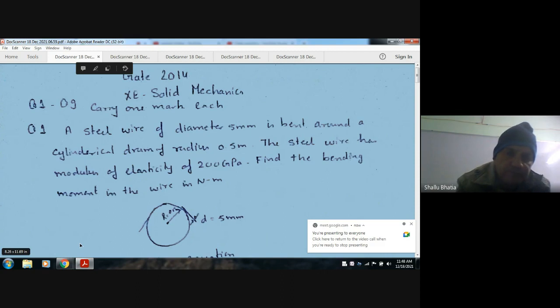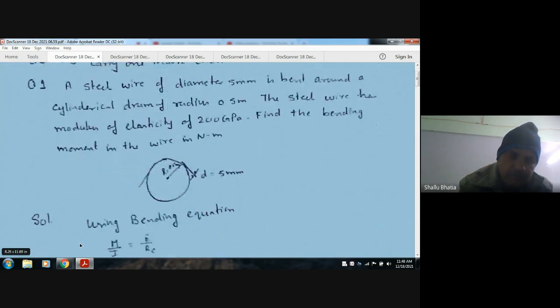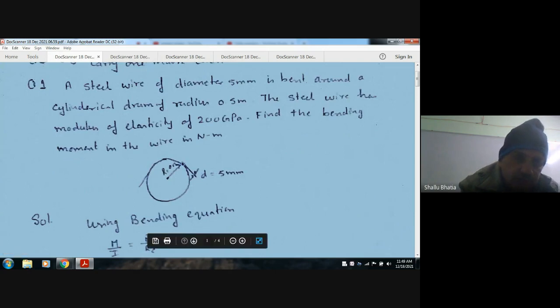Question number 1: a steel wire of diameter 5 mm is bent around a cylindrical drum of radius 0.5 meter. The steel wire has a modulus of elasticity of 200 GPa. Find the bending moment in the wire. So this is the drum and this is the wire, and the radius of the drum is 0.5 meter and the diameter of the wire is 5 mm. So it is forming an arc.